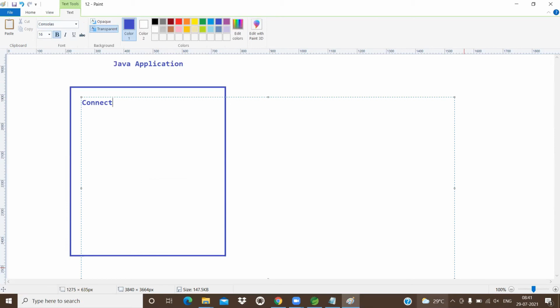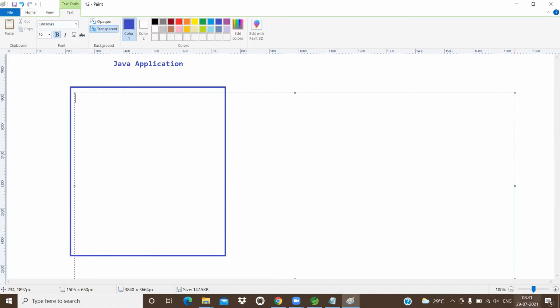This is the Java application. In the Java application, we have one reference variable. What is that? Connection. Connection con equal to DriverManager dot getConnection, with 3 parameters. This is the code we have.